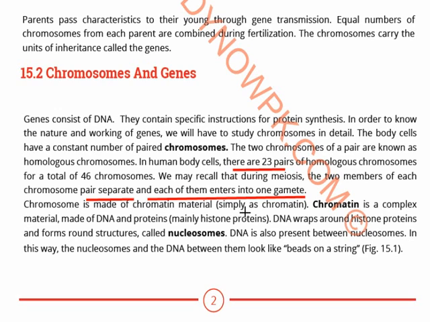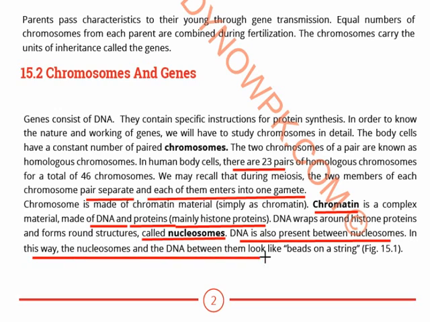A chromosome is made up of chromatin material, which is known as chromatin. It is a complex material, and chromatin is made up of DNA and proteins. The histone proteins are the proteins around which the DNA is wrapped. The DNA wraps the histone proteins and forms round structures which are known as nucleosomes. So now you know chromosome is made up of chromatin. Chromatin means DNA and proteins, and the DNA and proteins together form nucleosomes. DNA is also present between nucleosomes. In this way, the nucleosomes and the DNA between them look like beads on a string.